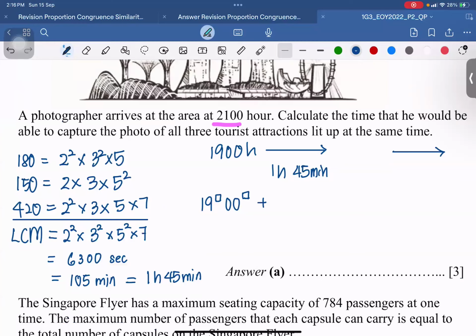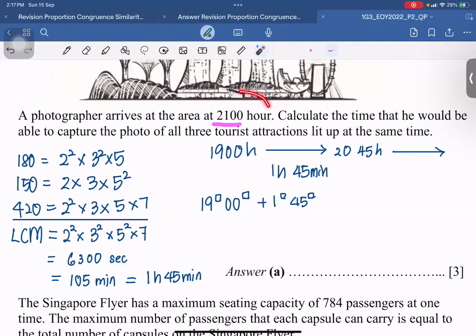You add another 1 hour, 45 minutes, to give you a timing of 20:45 hours. But at 8:45, the photographer has not arrived at the area yet. So that means I need to find the next timing, another 1 hour, 45 minutes later.